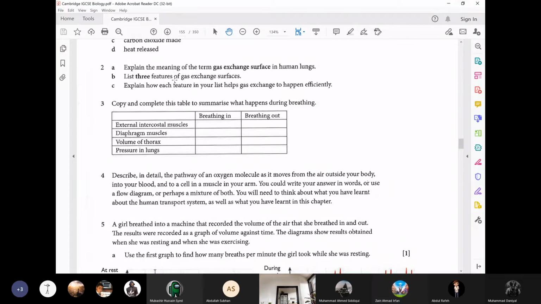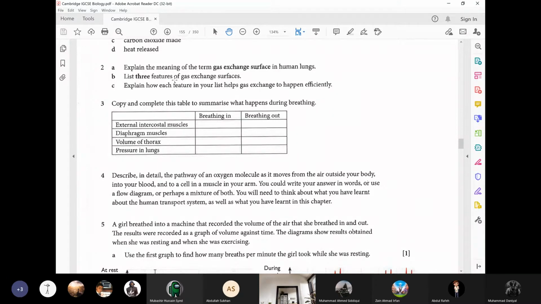Remember that when I was teaching about gaseous exchange, I told you these 3 points: they have a large surface area, they have a lot of blood capillaries, and the gases only have to travel through 2 cell layers. All right, boys? Next one.